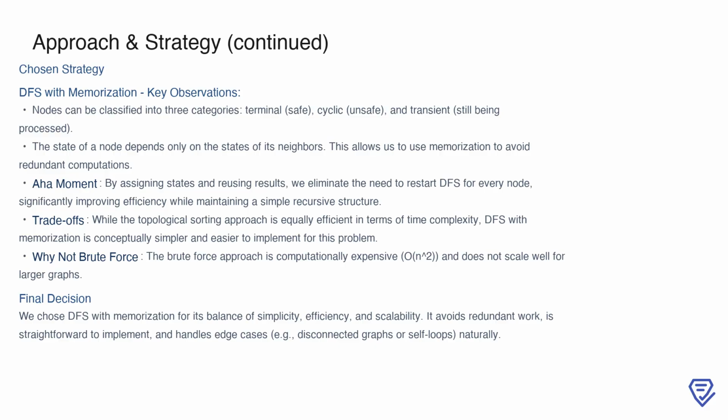The aha moment here is recognizing that assigning states and reusing results allows us to eliminate the need to restart the DFS for every node. This approach balances simplicity, efficiency, and scalability. Although the topological sorting method is equally efficient in terms of time complexity, DFS with memoization offers a simpler and more intuitive implementation, which is particularly useful for handling edge cases such as disconnected graphs and self-loops.